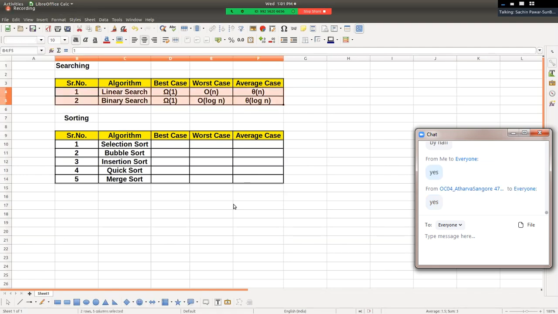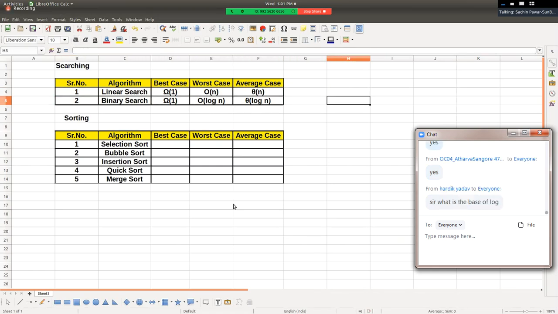Okay, now out of linear search and binary search, which one is efficient? Can you please tell me which one is efficient? Which one is efficient, linear or binary? Yes, binary search is efficient. Sir, लेकिन how we can decide it? So on which case, by considering which case? Best case, worst case or average case? By considering average case, right?